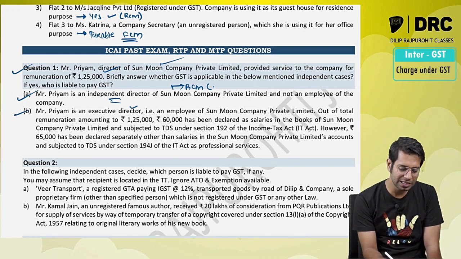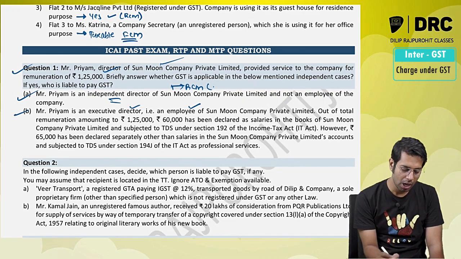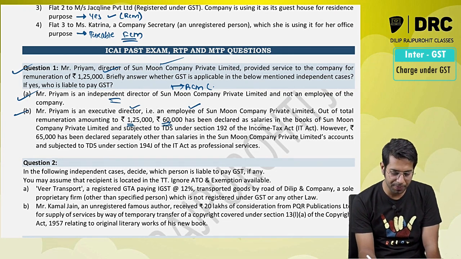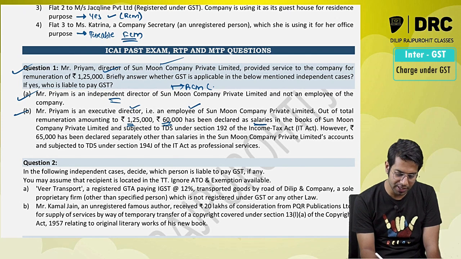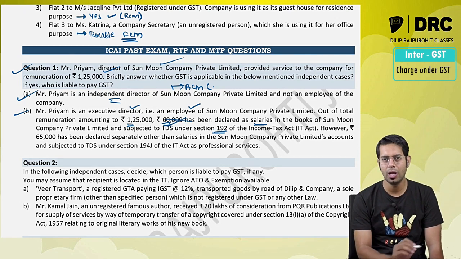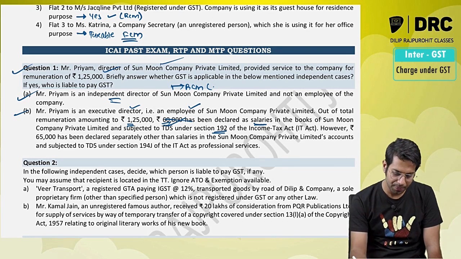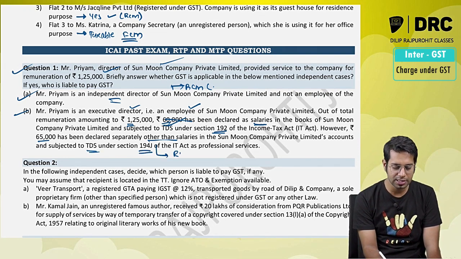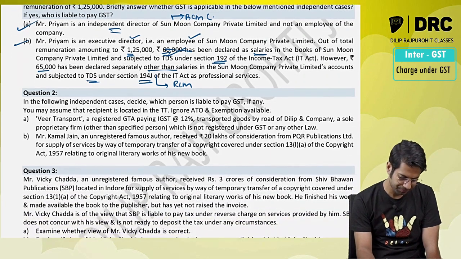Mr. Priyam is an executive director and employee of the company. Out of the total amount of 2,65,000, 60,000 has been declared as salary on which TDS has been deducted under section 192 of income tax law. So on this 60,000, no problem at all, no GST applicable. However, 65,000 has been declared other than salary for which the TDS has been deducted under section 194J. On this amount, RCM will be applicable.